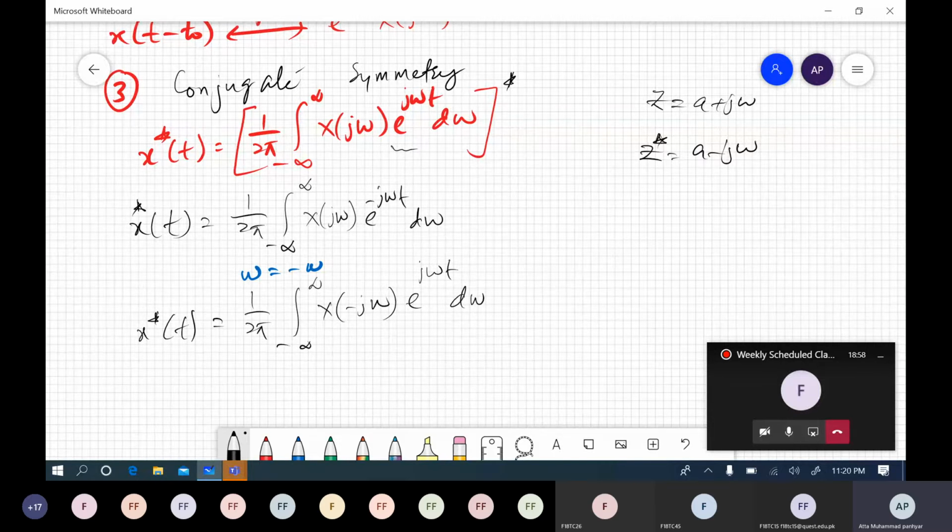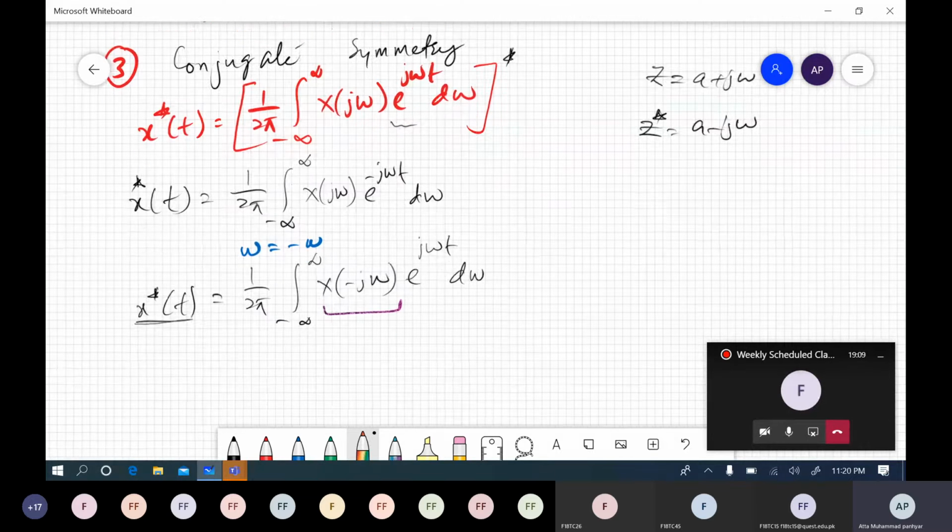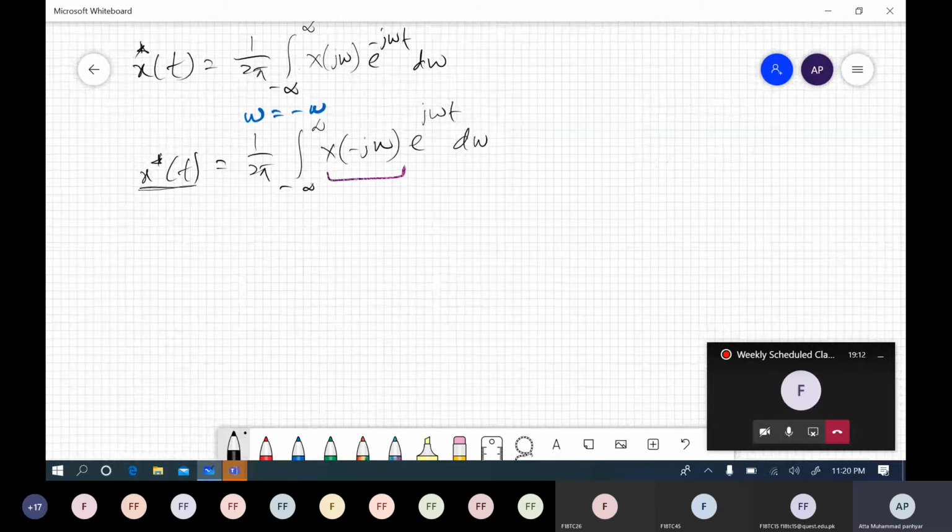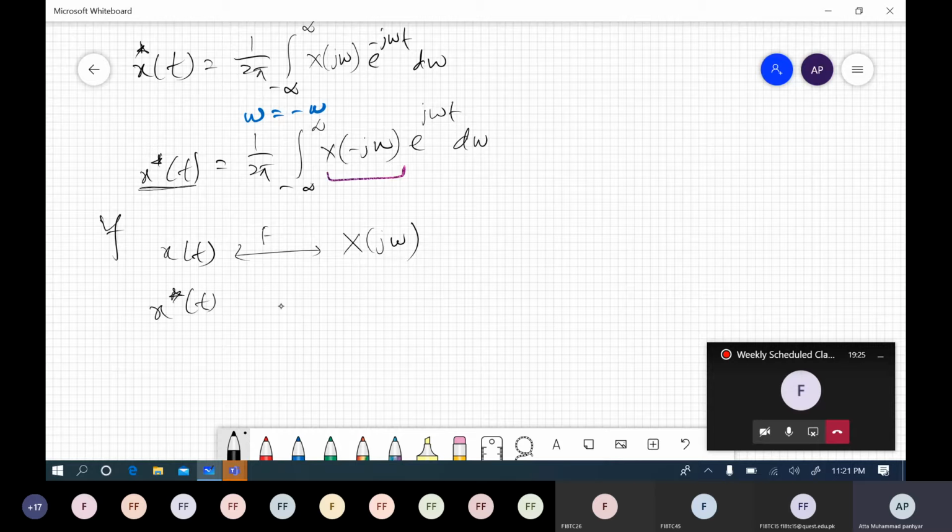Now you can see if the signal is the conjugate of the original signal, then its frequency response is this one, right? So we can say that if x of t has Fourier transform x of j omega, then the conjugate of that signal must have frequency response of x of minus j omega, right? Very easy.